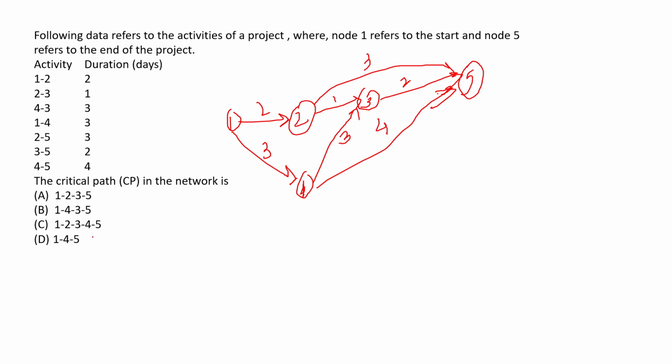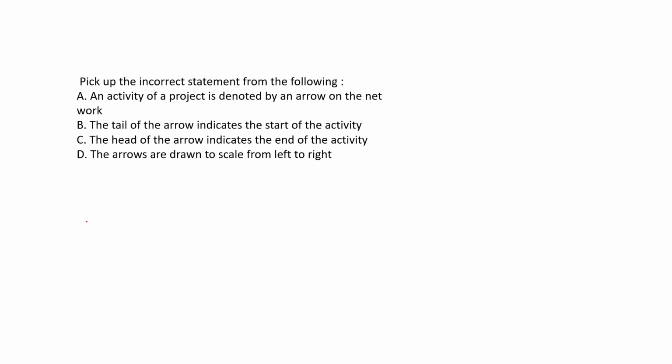So they are asking you for the critical path. The first path is 1, 2, 5. The time duration is 5. Then 1, 2, 3, 5: 2, 1, 3, so that is 6. Then 1, 4, 3, 5: 3, 3, 2, which is 8, and 1, 4, 5 is 3, 4, which is 7. So the critical path will be 1, 4, 3, 5 because it has the maximum time period.